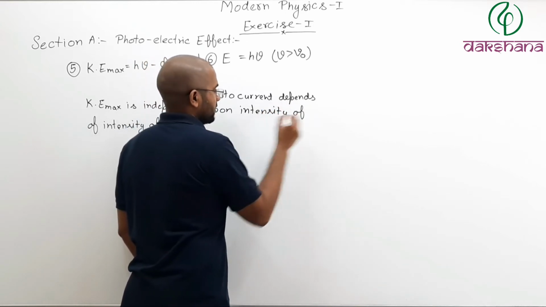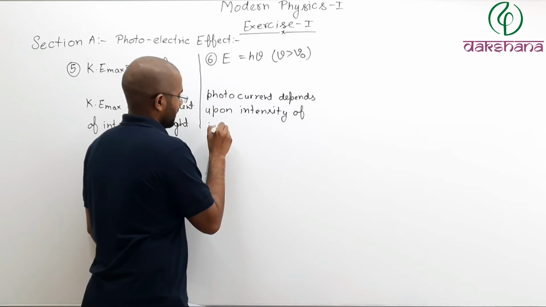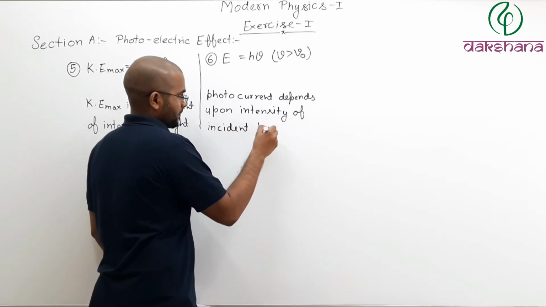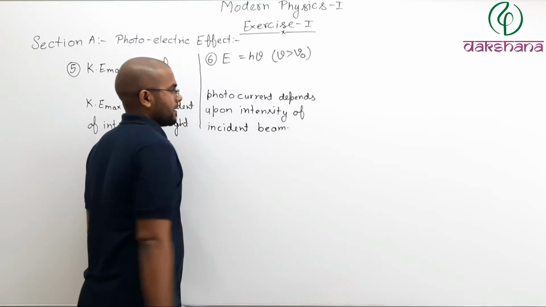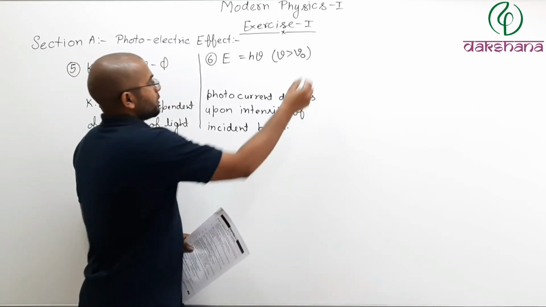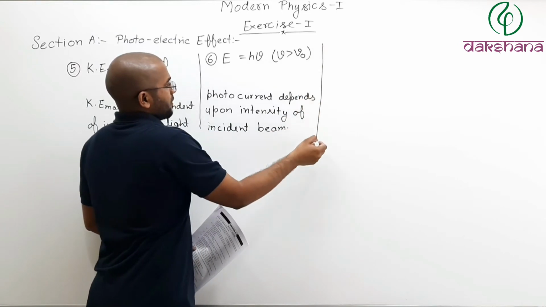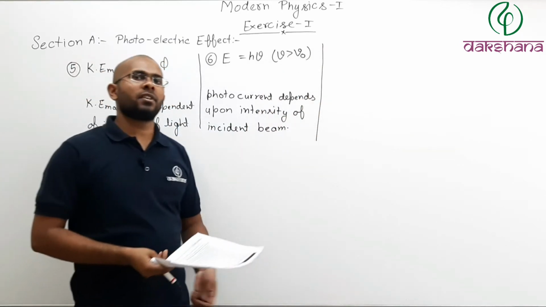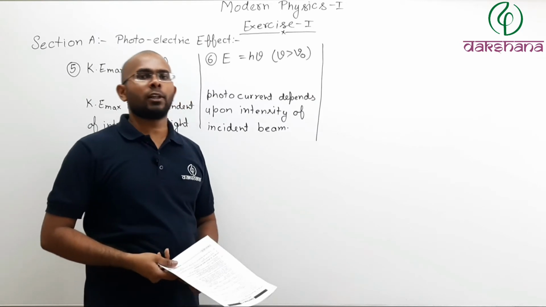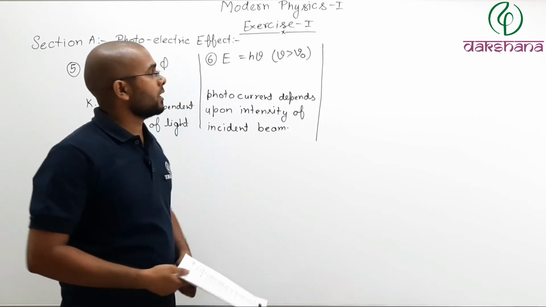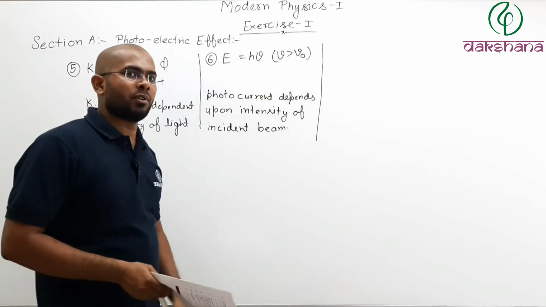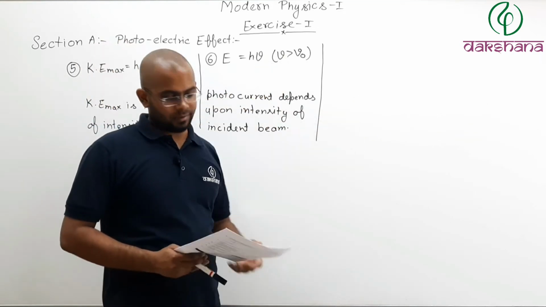Intensity of incident beam, like this. So as long as frequency is above threshold frequency, if you change frequency, photocurrent will not be affected. But if you bring the frequency below threshold frequency, then photocurrent will stop altogether.